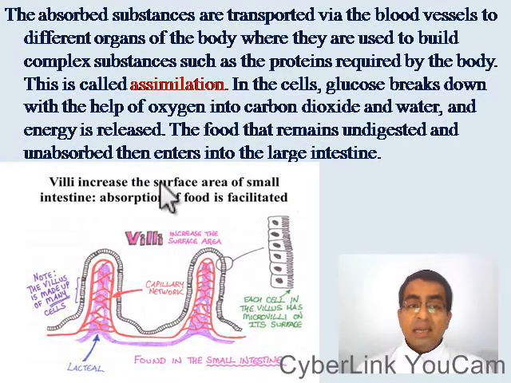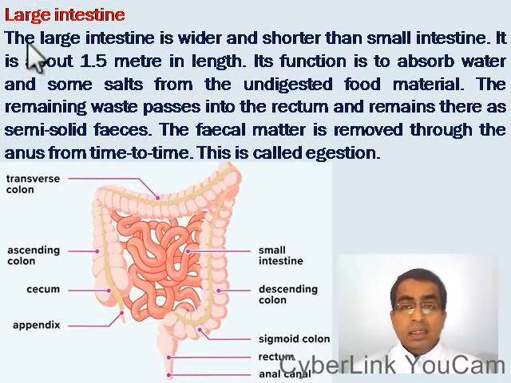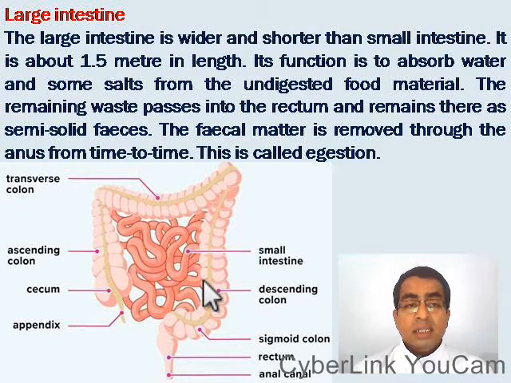The food that remains undigested and unabsorbed then enters into the large intestine. Let us see the structure of the large intestine. The large intestine is wider and shorter than the small intestine. It is about 1.5 meters in length. The function of the large intestine is to absorb water and some salts from the undigested food materials.